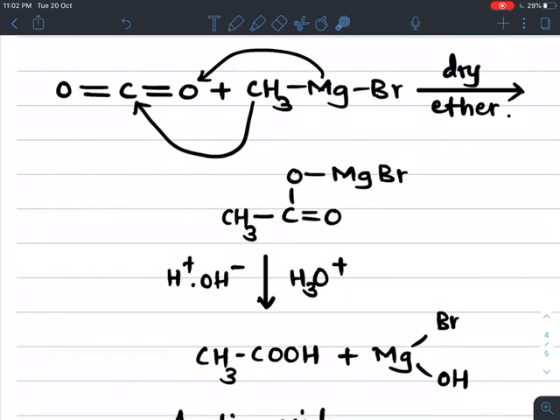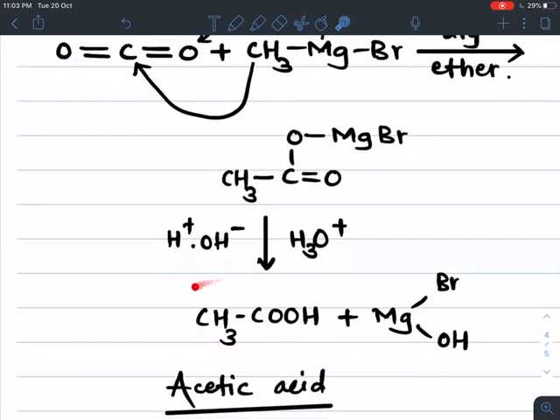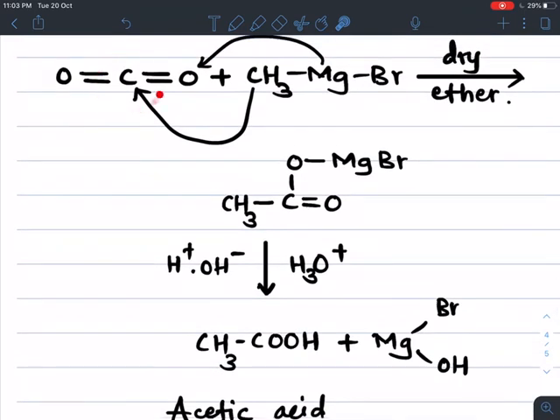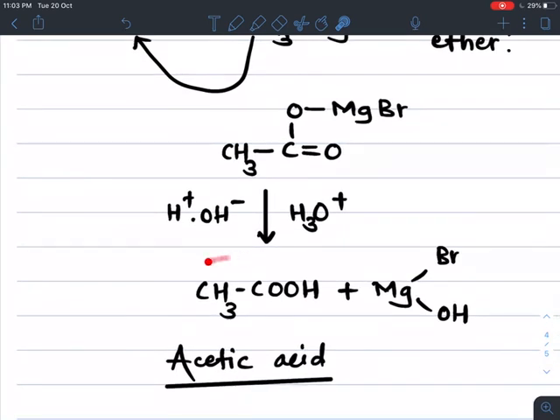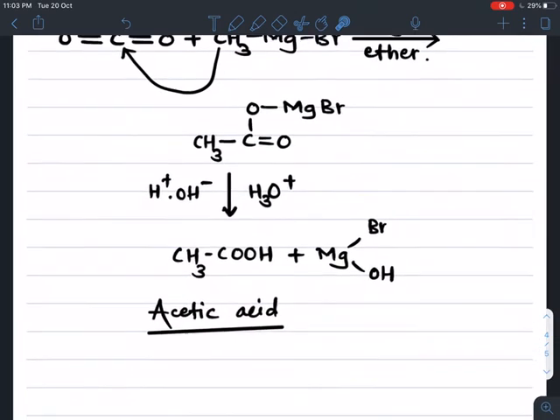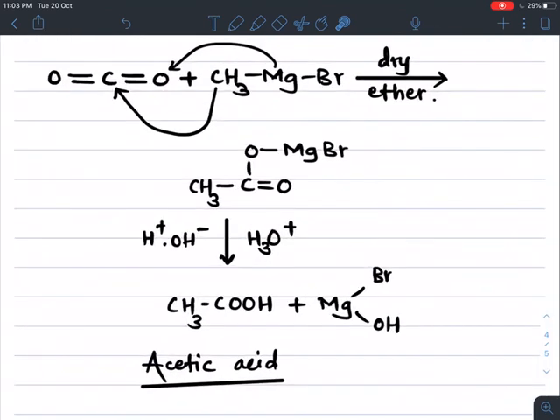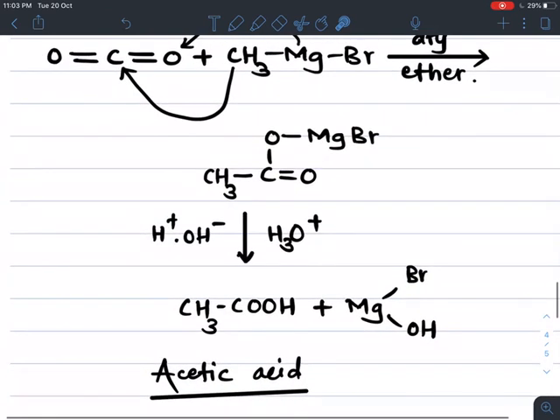Now see here, if you observe in this Grignard's reagent, only one carbon atom is present, and finally we get a 2 carbon containing acid, because one more carbon is added as the reaction takes place with dry ice, and finally we get a carboxylic acid containing one extra carbon. So this is about the preparation of carboxylic acid by using Grignard's reagent. So here we complete this method, preparation of carboxylic acids from Grignard's reagent.